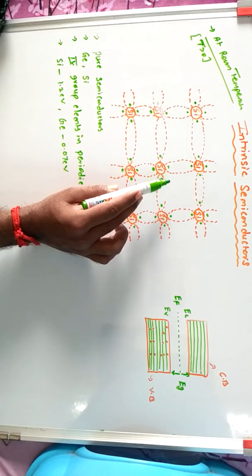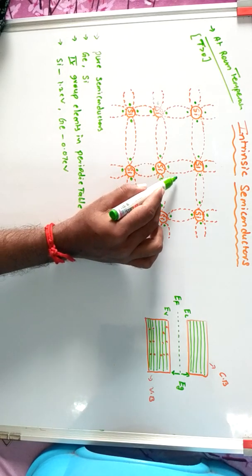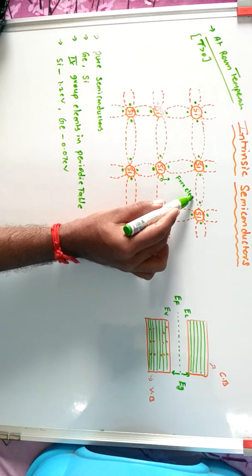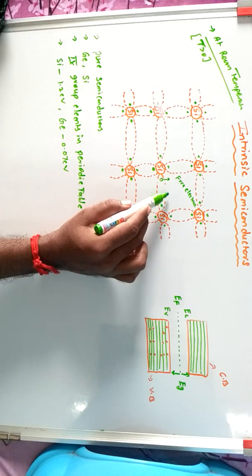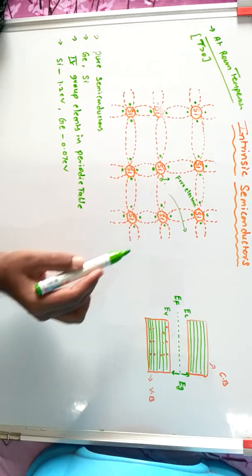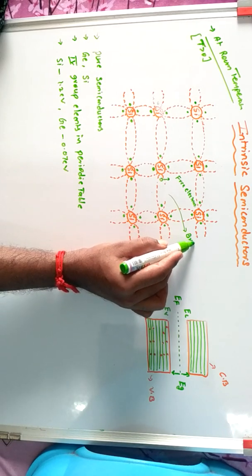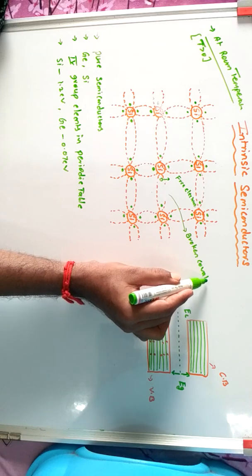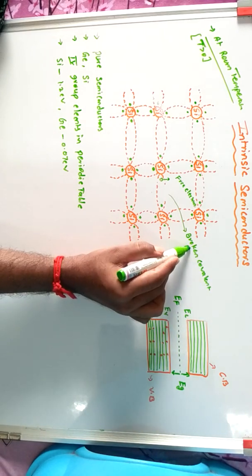This is the free electron. This is the broken covalent bond.